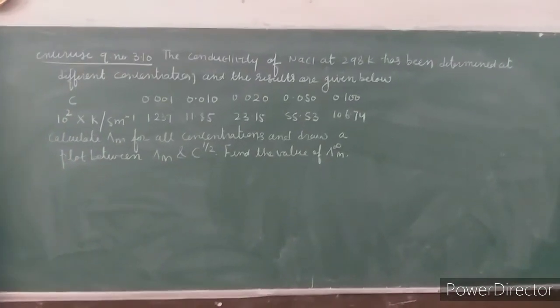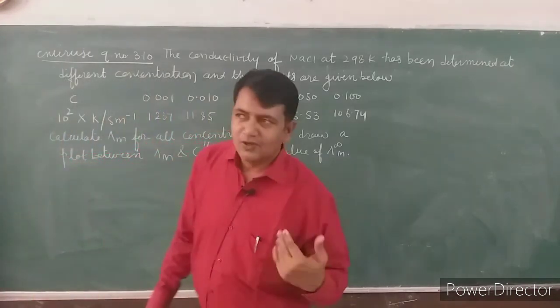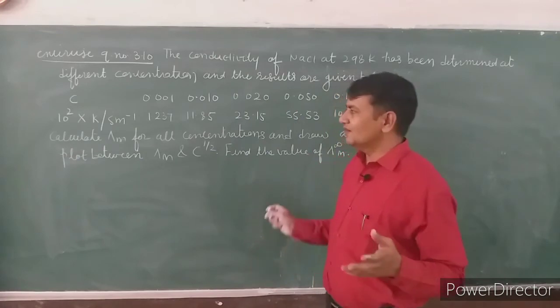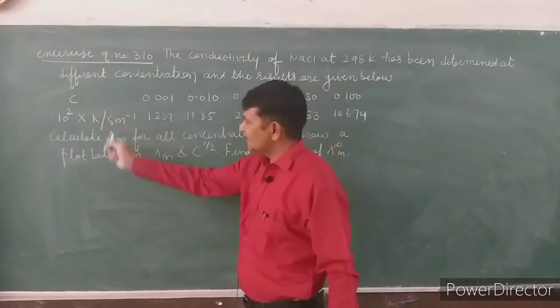This is our problem. Don't bother about the length of the question, it is a very easy question.